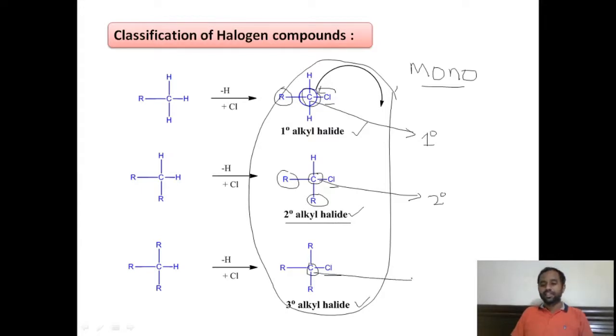Here this carbon atom is tertiary because it is further attached to three alkyl groups. Therefore this carbon is tertiary and this alkyl halide is called a tertiary alkyl halide, right? Based on the nature of the carbon atom which is attached to the chloro group, the alkyl halides are classified into three types: primary, secondary, tertiary alkyl halide, right?